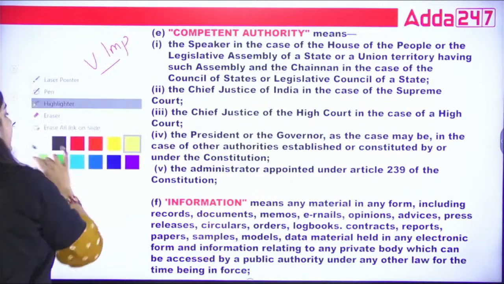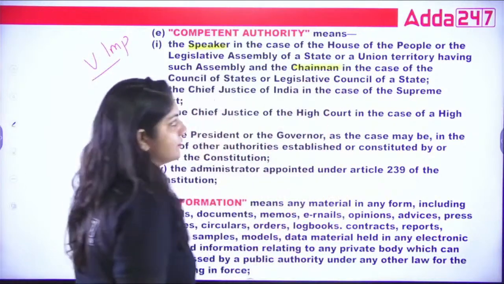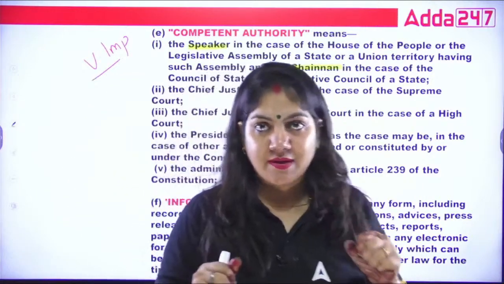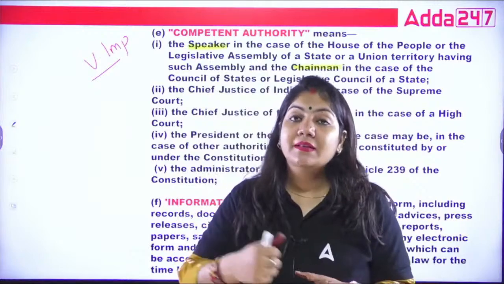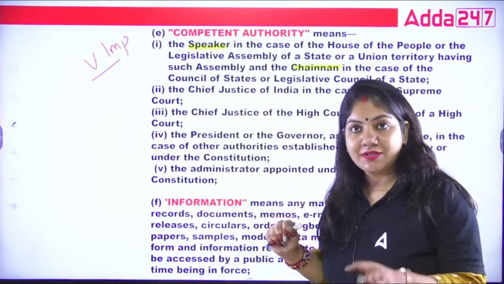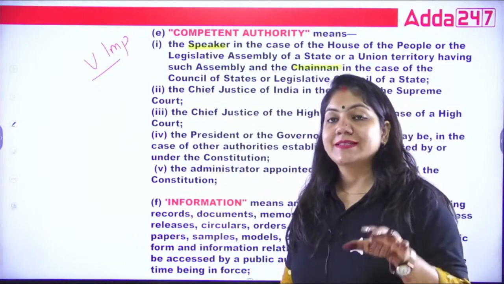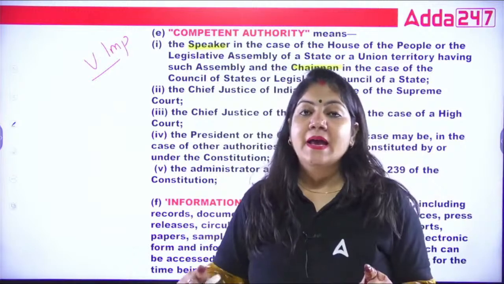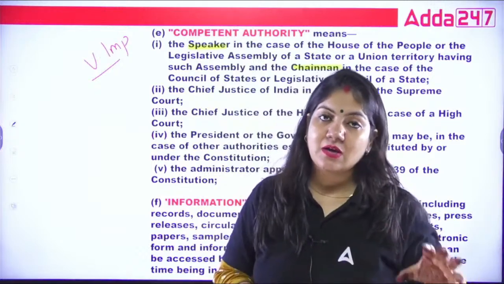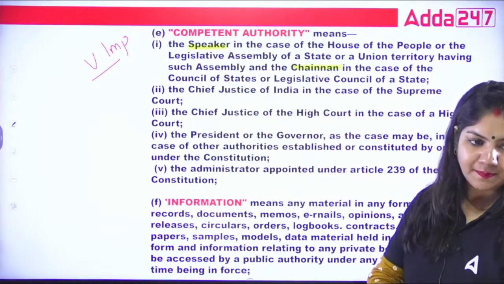What is competent authority? Number one is the speaker and chairman. As we know, in the parliament, Lok Sabha and Rajya Sabha are there. What is the work of parliament? They just make the law. In the Lok Sabha, the head is called speaker. In the Rajya Sabha, the head is called chairman. Same thing at the state level. At the state level, the legislative assembly is there and the legislative council is there. So in the legislative assembly, the speaker will be there, and in the council, the chairman is there. So the competent authority is first speaker and chairman. Got it?